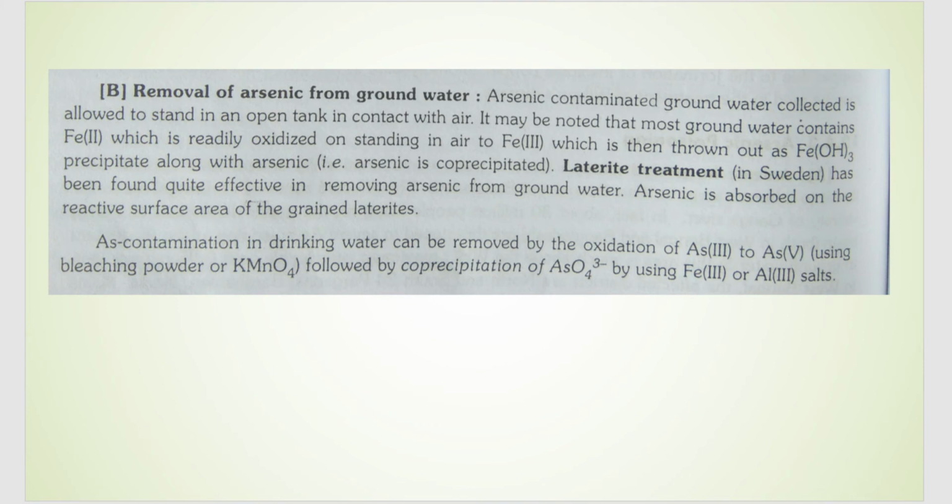This is done by adding bleaching powder or KMnO4 to the water, followed by co-precipitation. Once arsenic is oxidized to the +5 state, it is co-precipitated as AsO4 3-. This co-precipitation is done by adding Fe and/or aluminium salts.